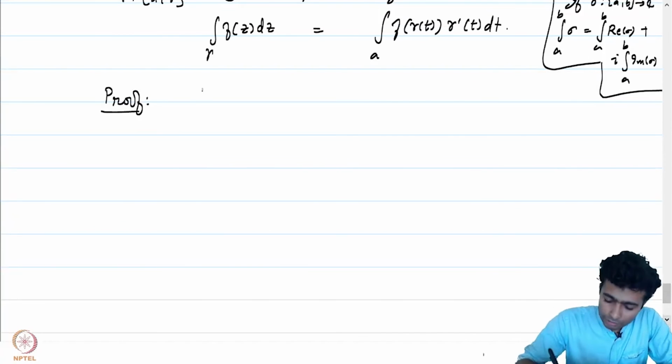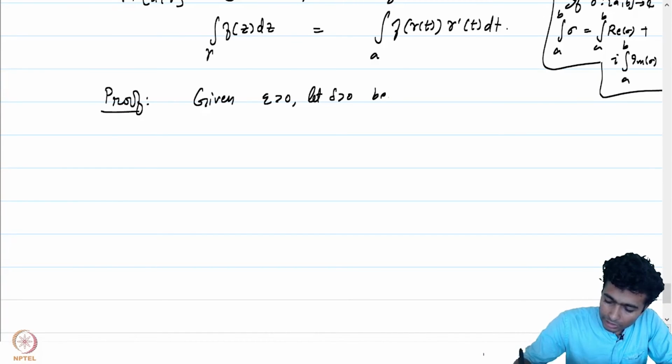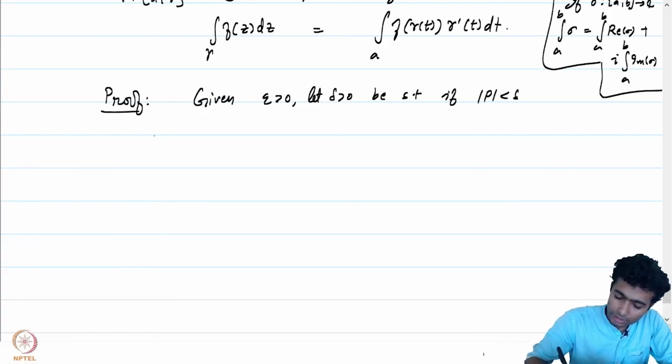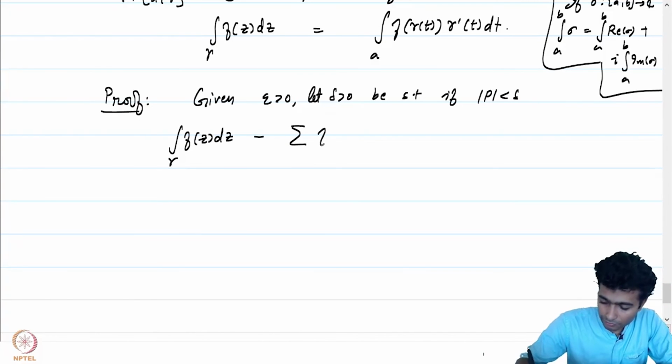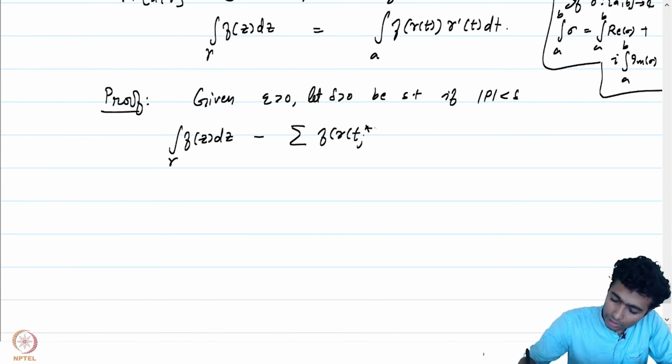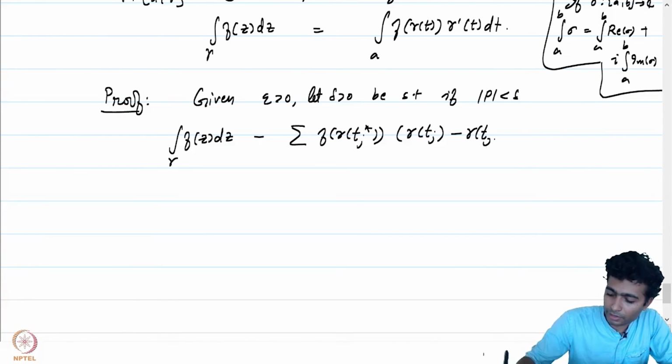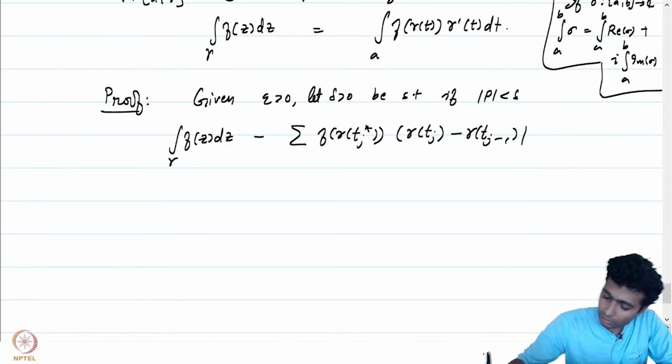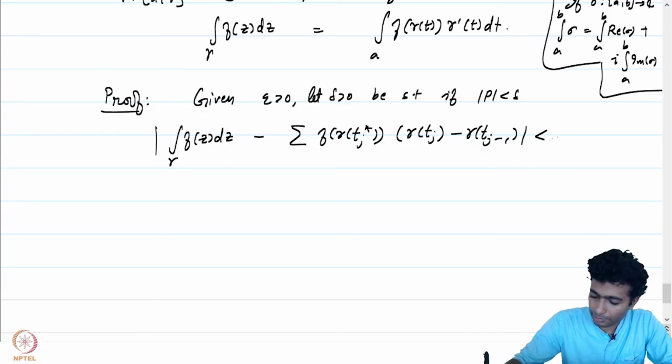So given epsilon positive, let's get hold of a partition. Let delta positive be such that if the partition size is less than delta, the integral of f of z dz over gamma minus the Riemann sum of f of gamma of tj star times gamma of tj minus gamma of tj minus 1 is less than epsilon.